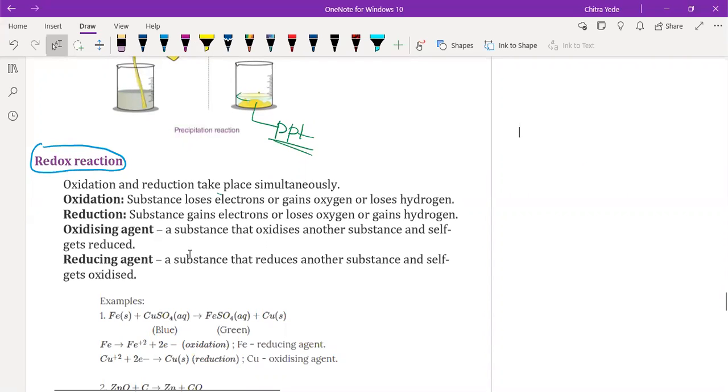Okay, so redox reaction. I'm going to define redox reaction over here.